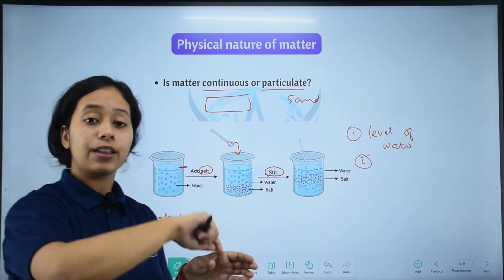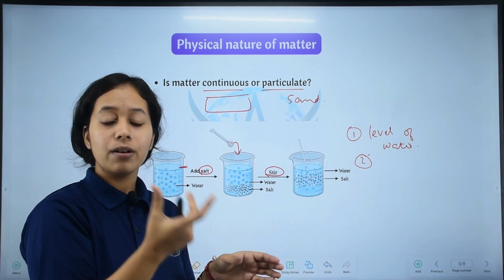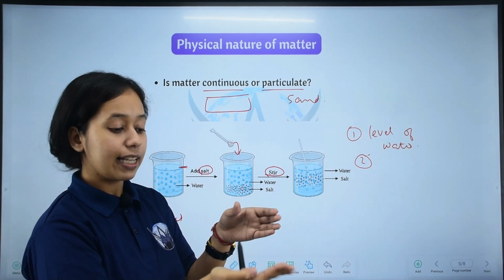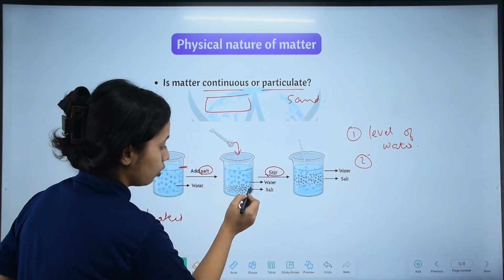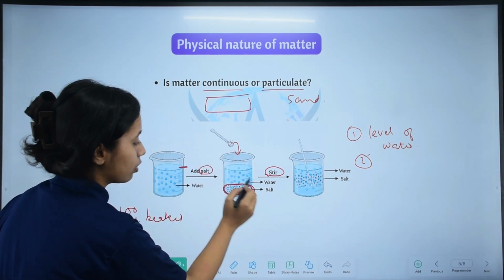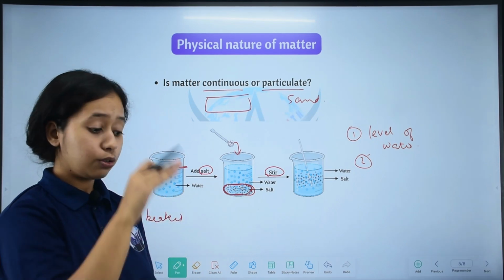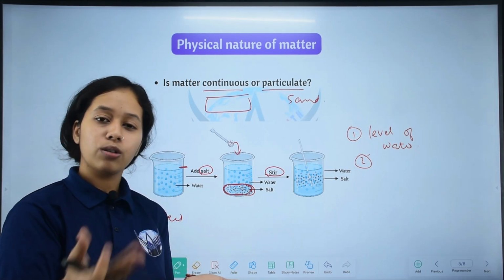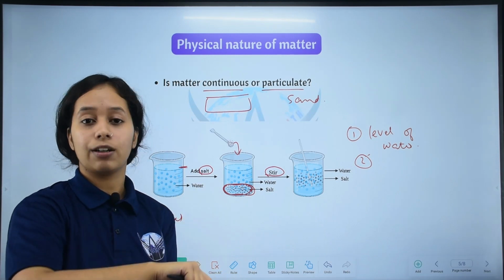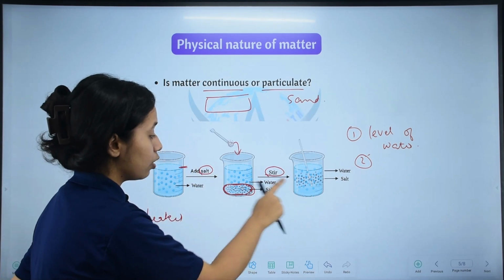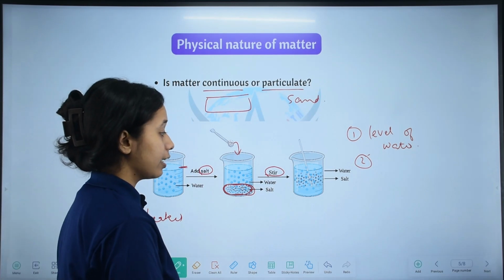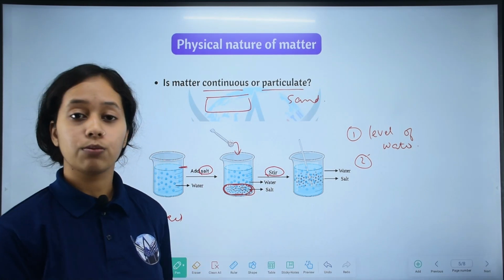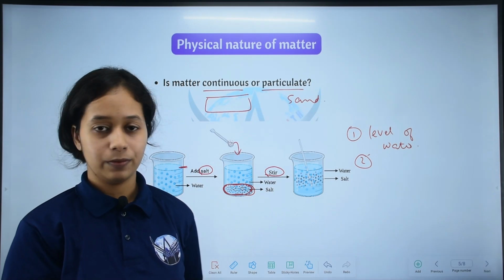Think about it. Then my question number 2 is: when we add salt, initially the salt particles or chunks settle down at the bottom. After stirring, what will happen to these settled particles?